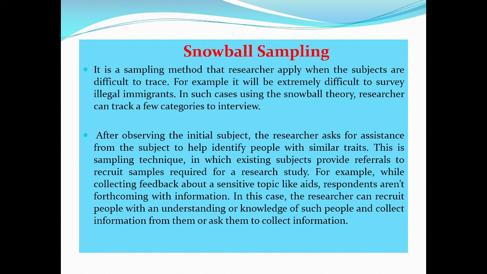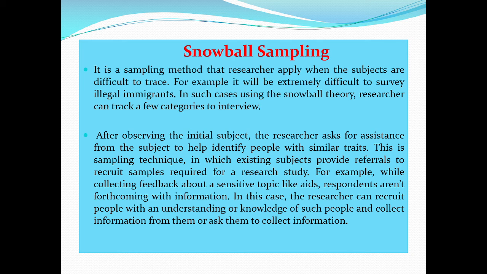For example, we are researching experiences of homelessness in our city. Since there is no list of all homeless people in the city, it is not possible to collect the data, so probability sampling is not possible. We will choose one person who will agree to participate in the research, and then he or she will put us in contact with other homeless people that she knows. So in this way we will get the data about the homeless people in our city.